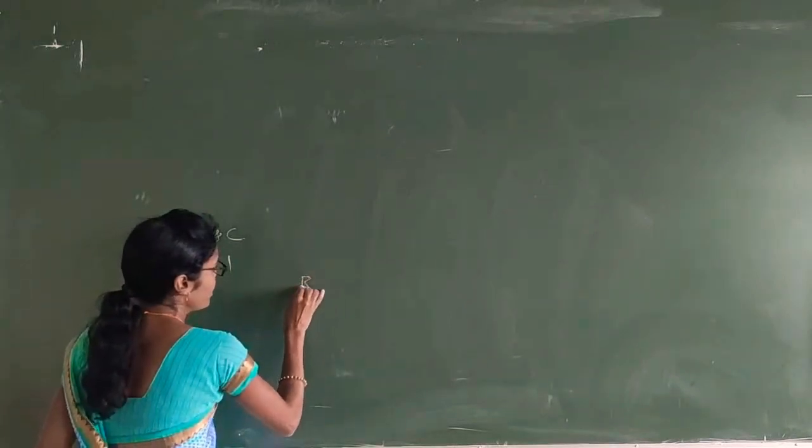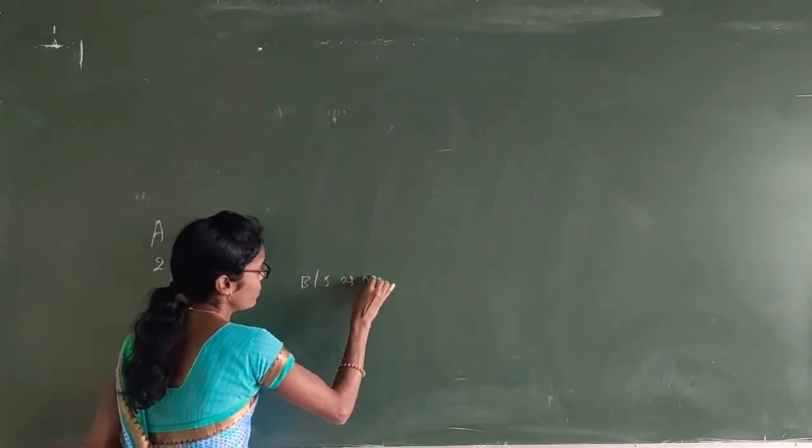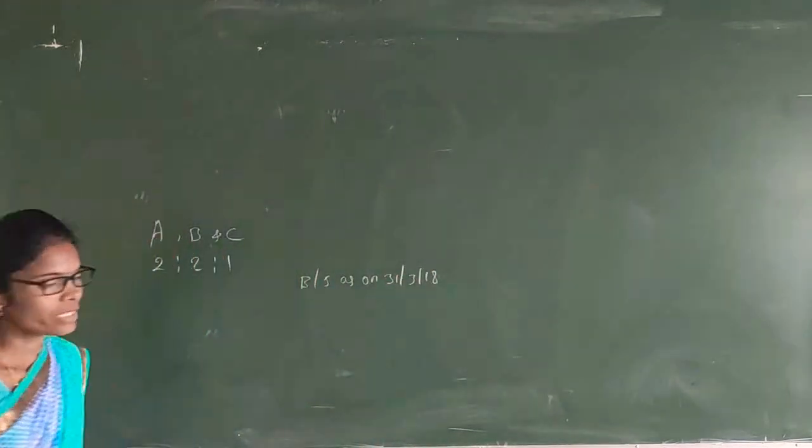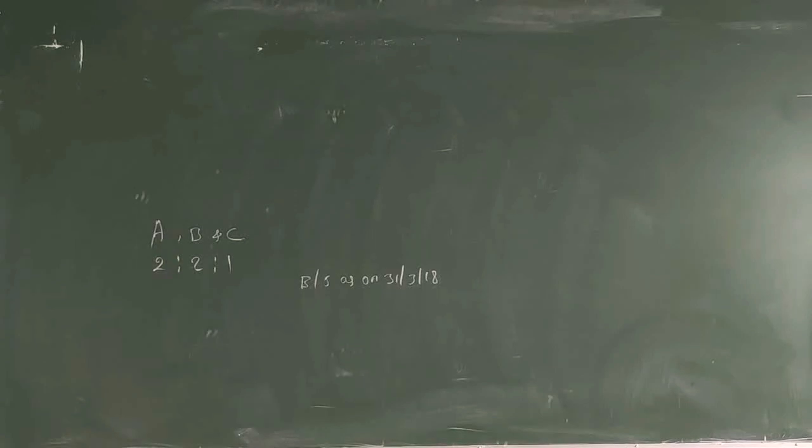Their balance sheet as on 31st March 2018 was given here. The balance sheet is given, and below it they have given the adjustments. So the balance sheet is given here.